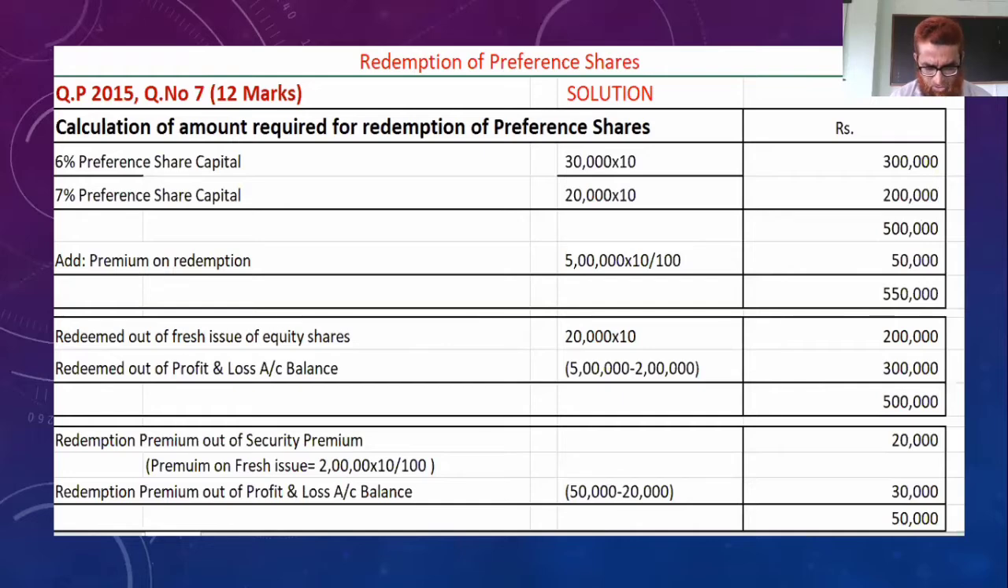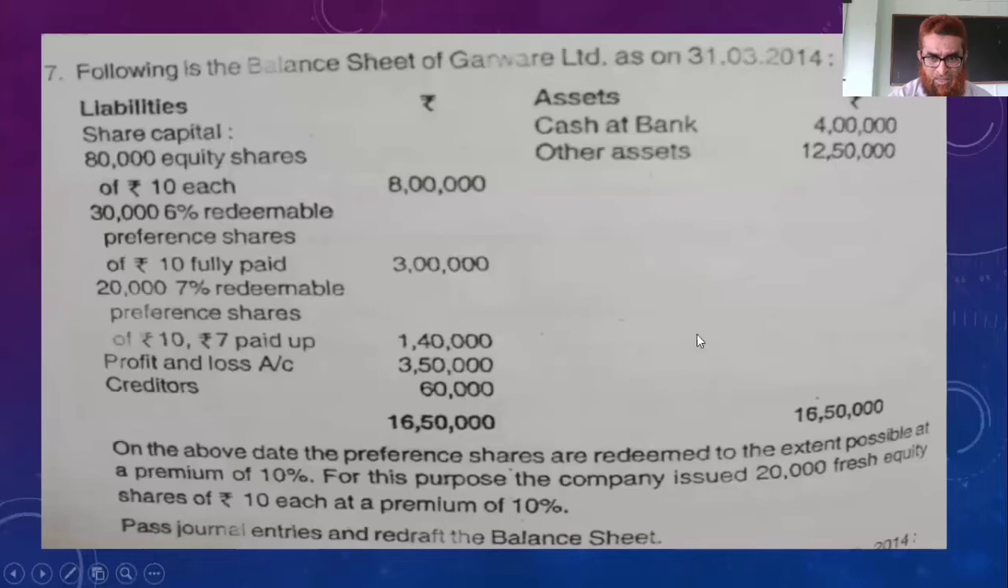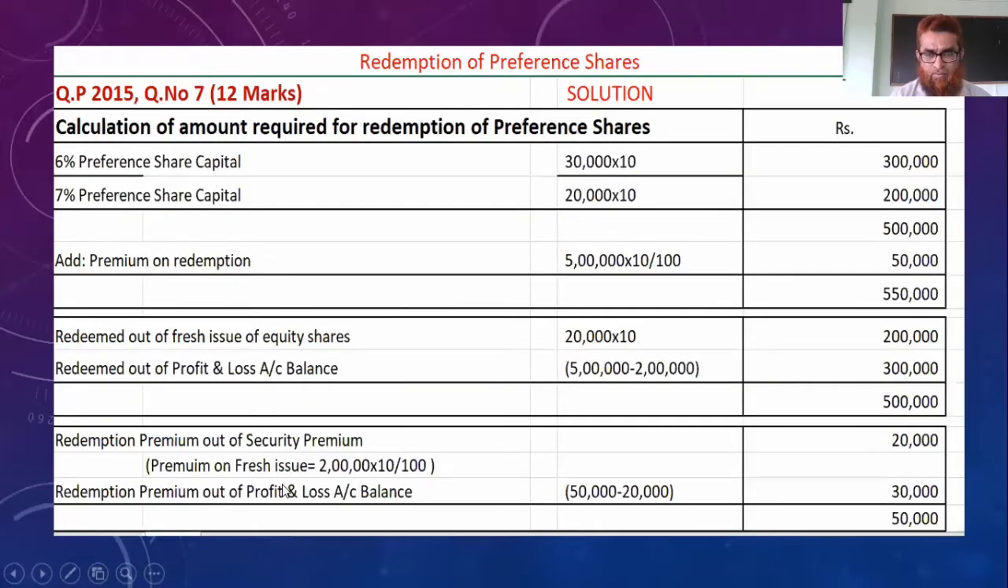And this redemption should be made at a premium of 10% as given in the problem. See here, it is mentioned here 10% premium. So 5 lakh into 10%, 50,000 rupees premium. So total redemption is 5,50,000. Now let us see how this 5 lakh and 50,000 will be redeemed. What is the source for redemption?